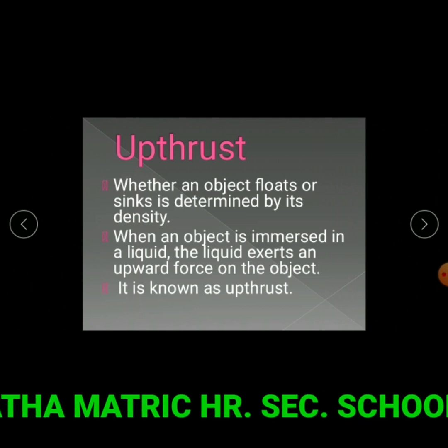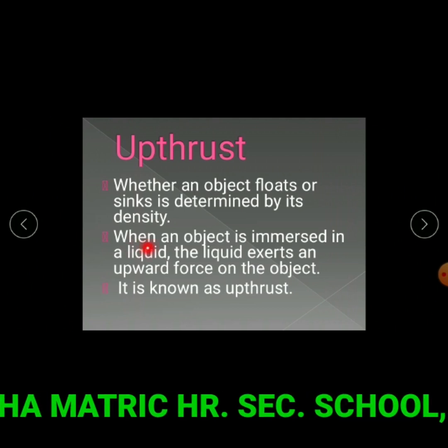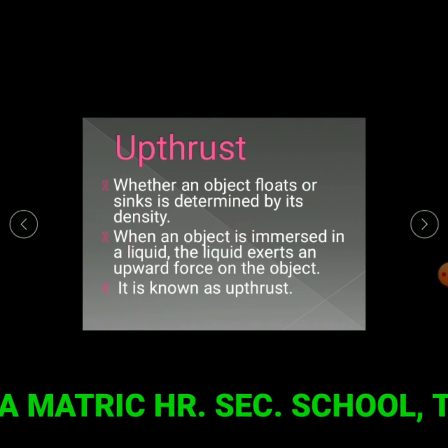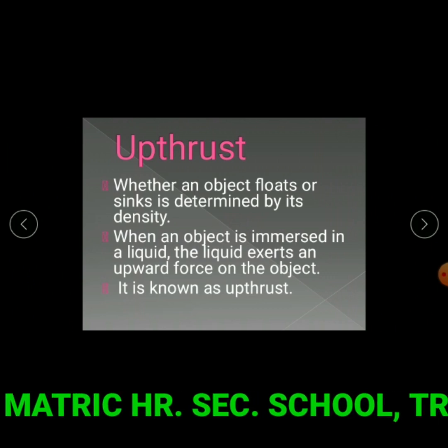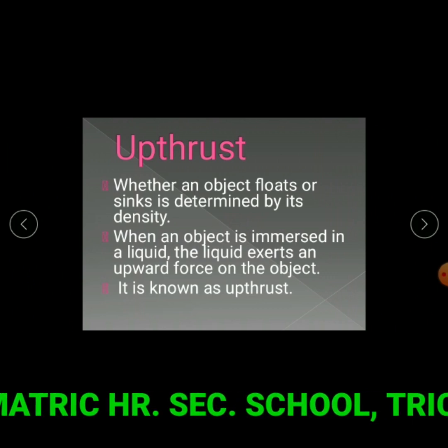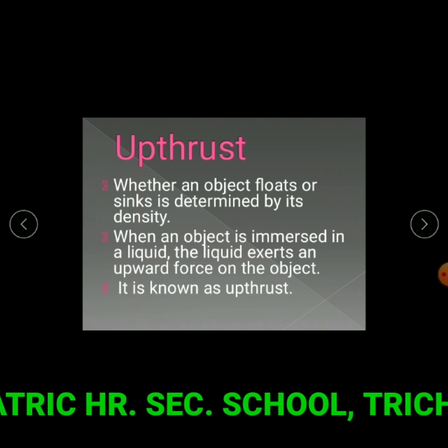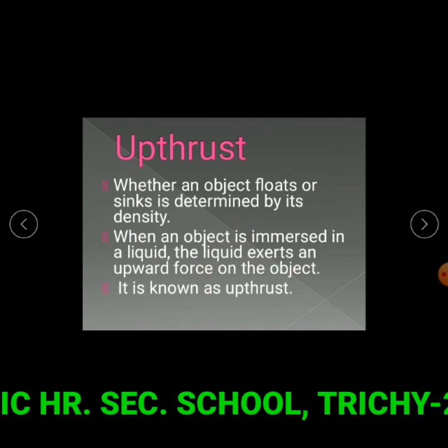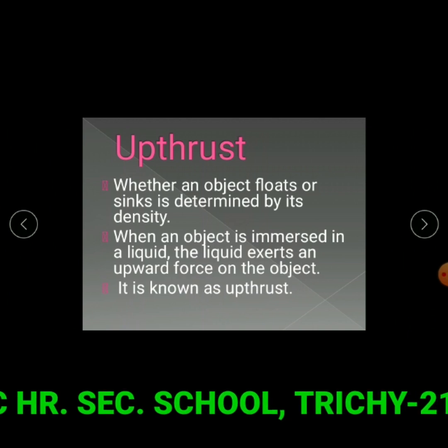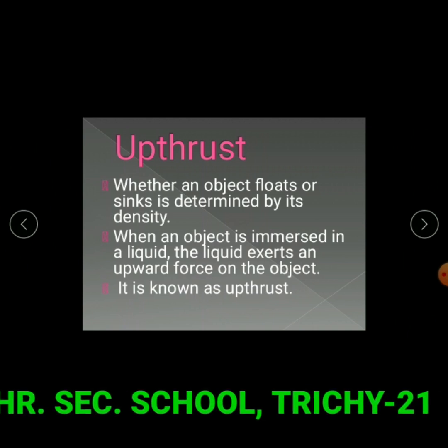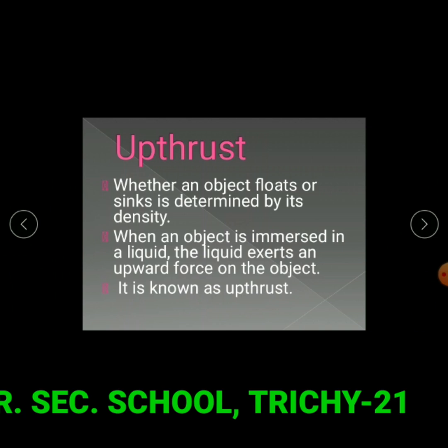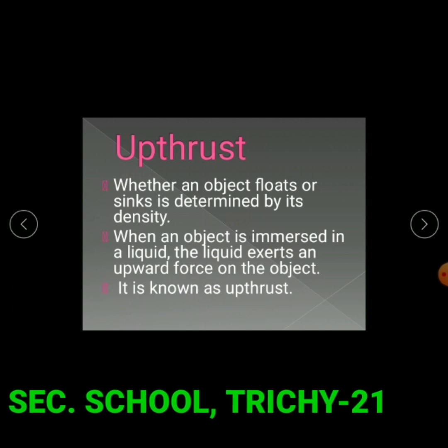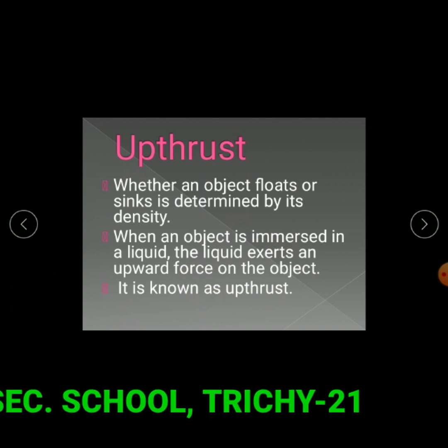It is known as upthrust. The weight of the coin is greater than the upthrust and so the coin sinks. But it is less on the empty water bottle and so it floats.